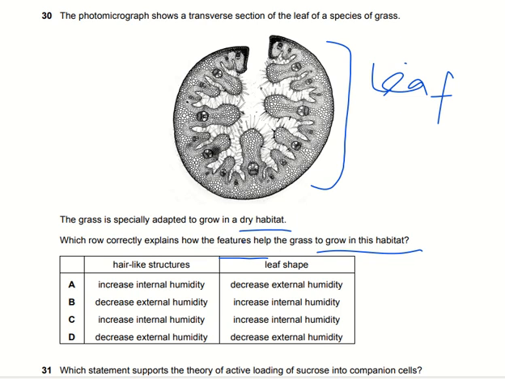So if there is an increase in internal humidity, then it will have a significant effect on the hair-like structures, so that they can easily move the water throughout the leaf. And the leaf shape is also directly proportional to the increase in the level of the internal humidity. If the internal humidity of the leaf is increased as compared to that of the outside environment, then the leaf can maintain its shape as well. So option number C here is the right answer.